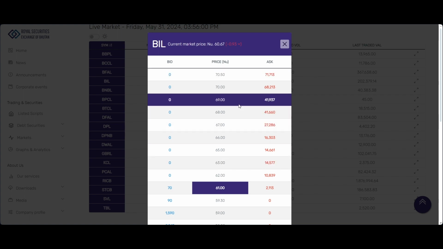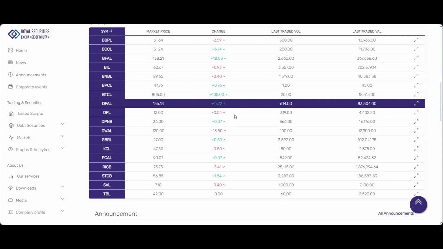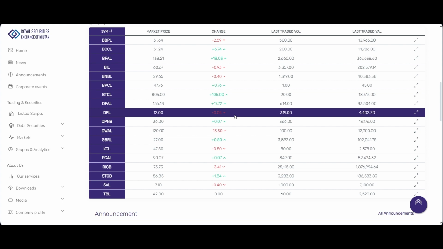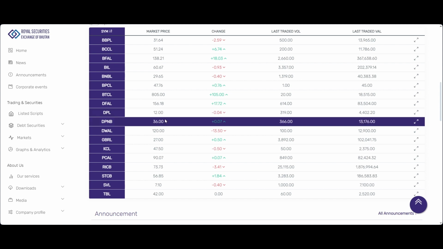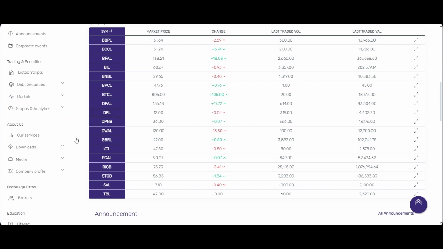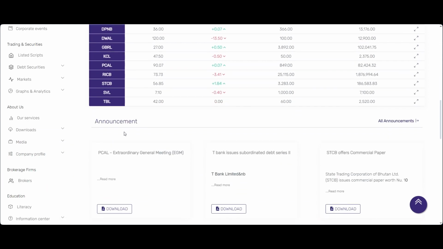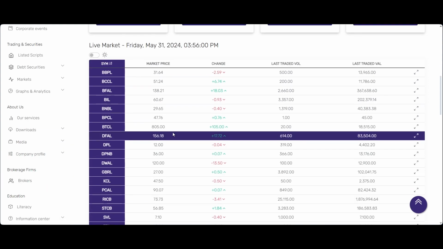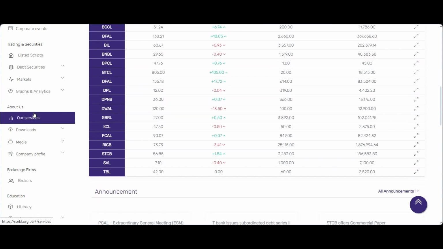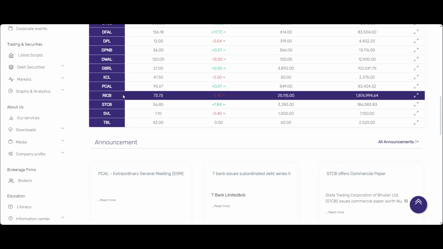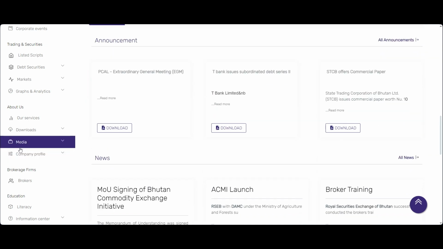So maybe if anyone is interested in seeing these policies, where can we find them? All the rules regarding how the orders are traded, how the prices are discovered, and what the changes in the policies are, are covered by the ATS rules, or the Automated Trading System rules. You can see it in downloads.